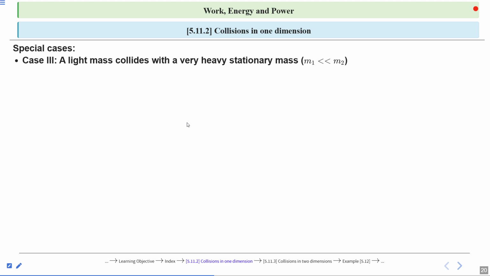The very heavy stationary mass is like a truck, so the truck is at rest and the car is moving with some initial speed. So when a car collides with a heavy truck, m2 is greater than m1. In that case, we choose m1 minus m2 equal to minus m2, and m1 plus m2 equal to m2. This is our assumption.